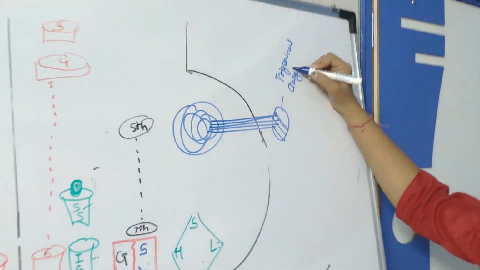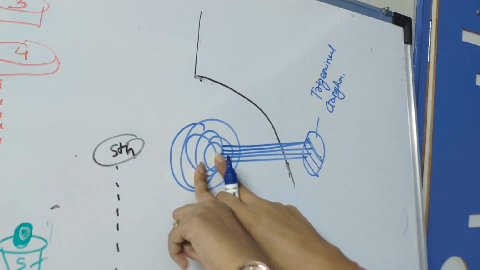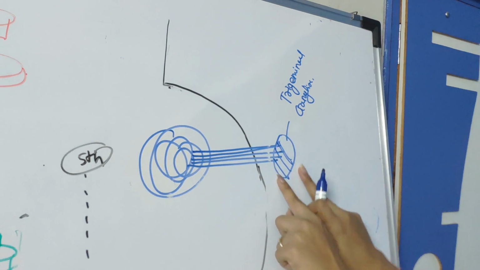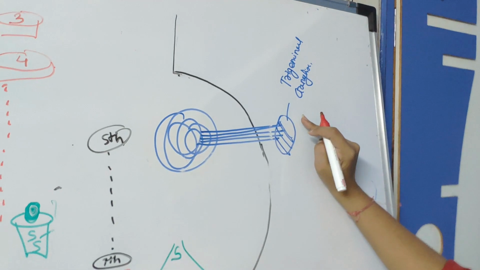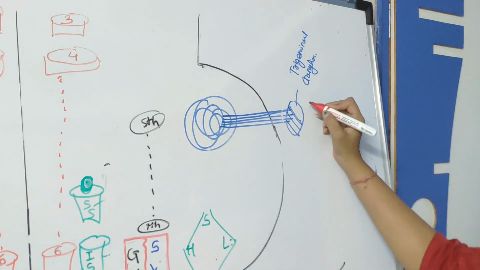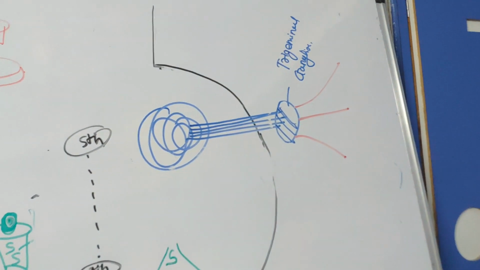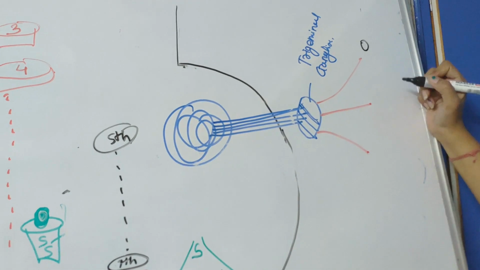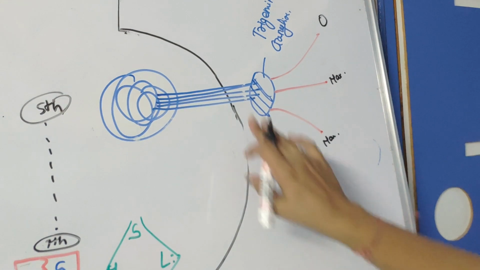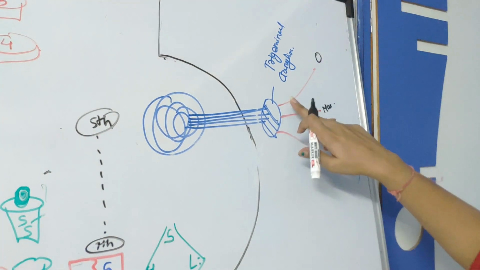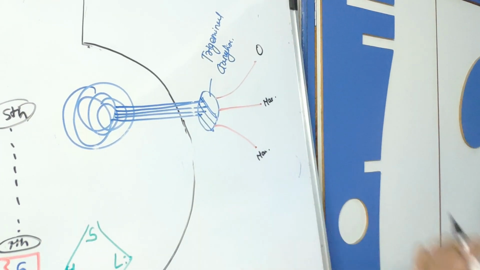Okay, this is the pontine part from which the sensory root of trigeminal will be coming out. It will attach with one ganglion, and this ganglion is trigeminal ganglion. Now this ganglion has three branches, one, second and third. Okay, so this first branch is ophthalmic, this is maxillary and this is mandibular. So trigeminal has three branches: ophthalmic, maxillary and mandibular.